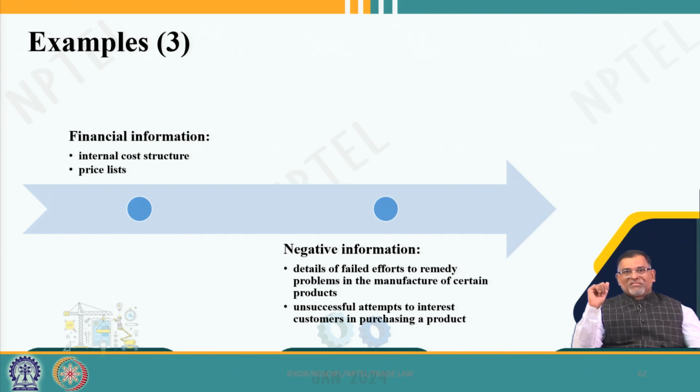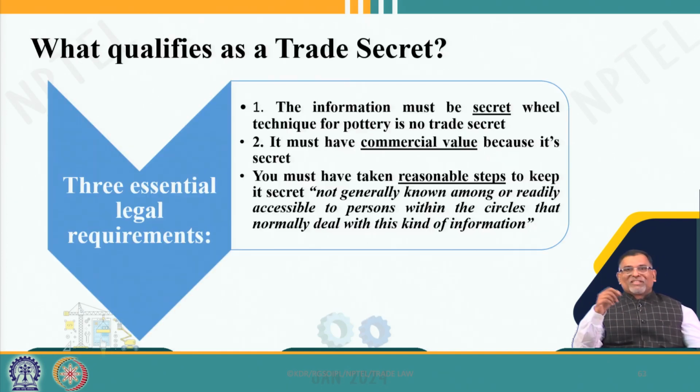Financial information, and also in some cases industrial intelligence gathering. You collect the intelligence on the working of your competitor, and then the negative effects of the products. So, negative information can also be considered a trade secret.